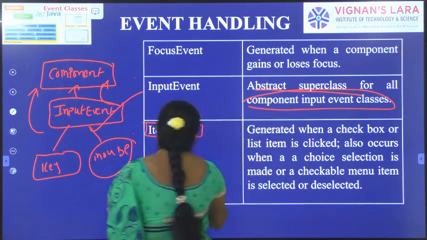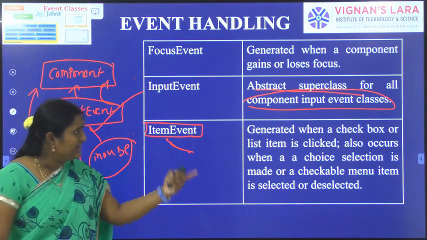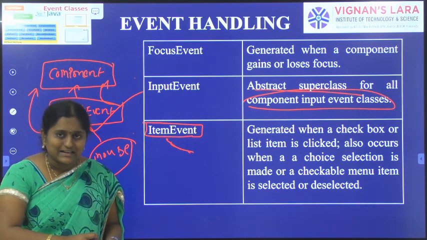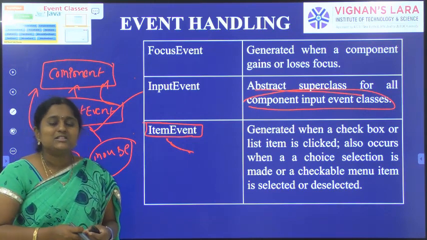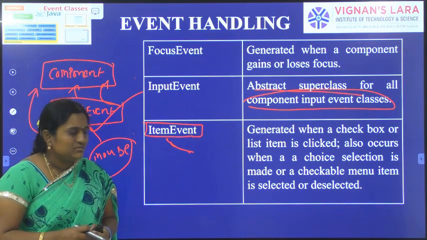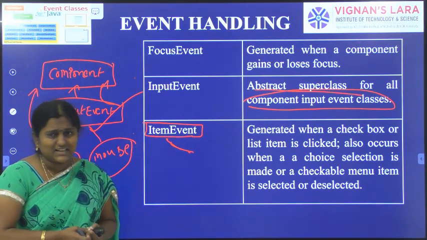Next one, item event. Item event is a class. This class is present in which package? AWT package. It is generated when a checkbox or list item is clicked.